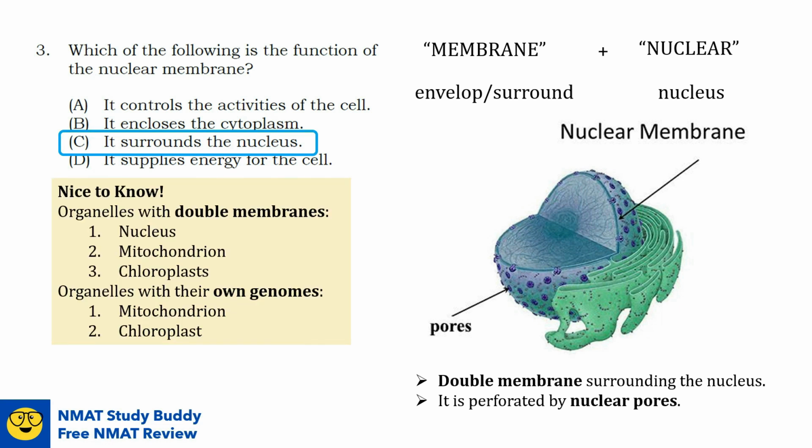So there are also things I would like you to take note or to remember. The organelles that are bound by double membranes are the nucleus, the mitochondrion, and the chloroplast. And the other organelles with their own genomes are the mitochondrion and the chloroplast. Because of this information, the endosymbiotic theory posits that the mitochondrion and the chloroplast are both organelles that were once free living cells. So it is nice to know this because they sometimes appear on the exam.